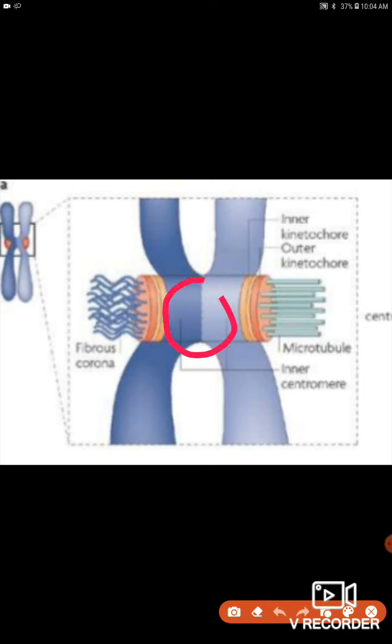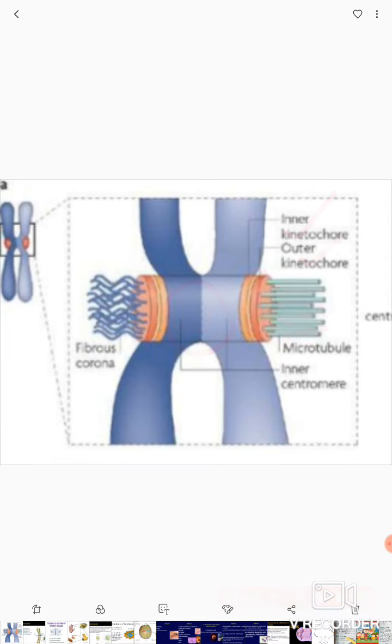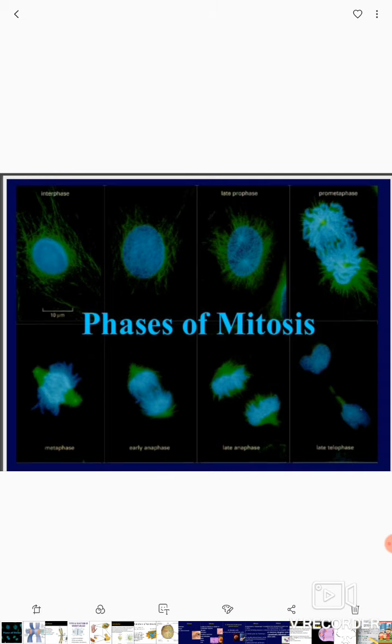This is called the centromere, and these two lines are called kinetochores, the inner lining and the outer lining. So you can see here the microtubules are attached here. This is the main function of kinetochores.